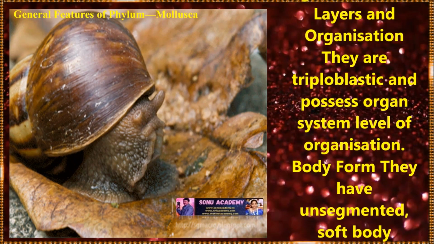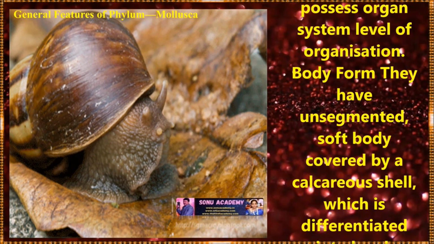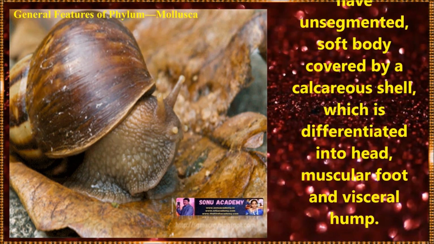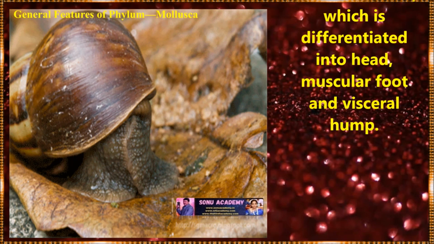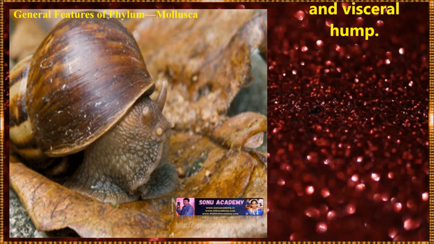Germ layers and organization: they are triploblastic and possess an organ-system level of organization. The body is unsegmented and soft, covered by a calcareous shell, and is differentiated into head, muscular foot and visceral hump.